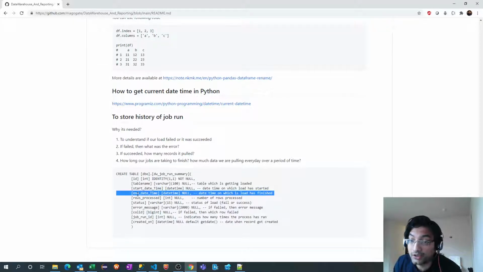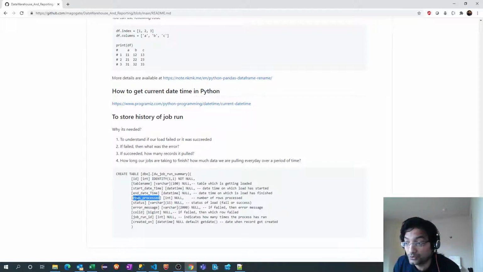End date time: at what time the load ended, whether it is success or failure. Rows processed: how many rows my job processed. Status: whether it is success or failure. If it is failure, what was the error?